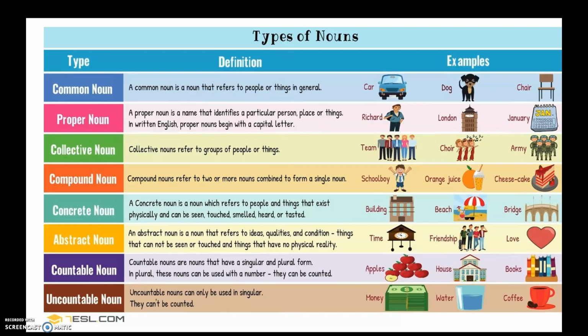And similarly, a countable noun is something that can be counted. An uncountable noun, or a mass noun, is something that can't be counted, and nouns can be either countable or uncountable, or countable or mass. Both terms are used. More examples of uncountable nouns might be money, water, or coffee. You can't say, "I have 1 money." You can say, "I have $1."